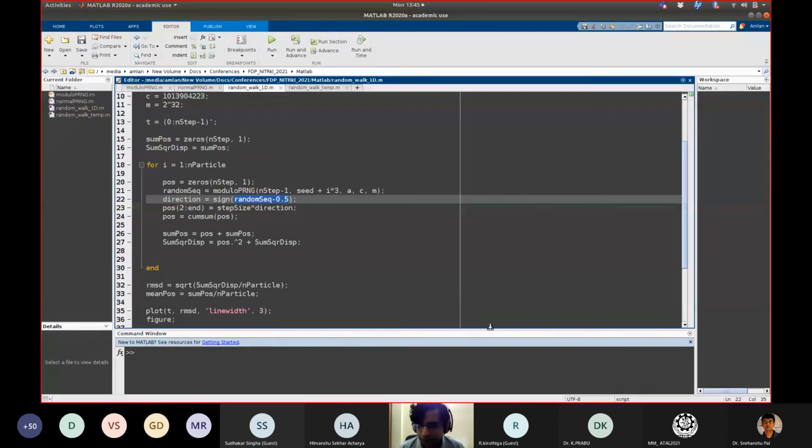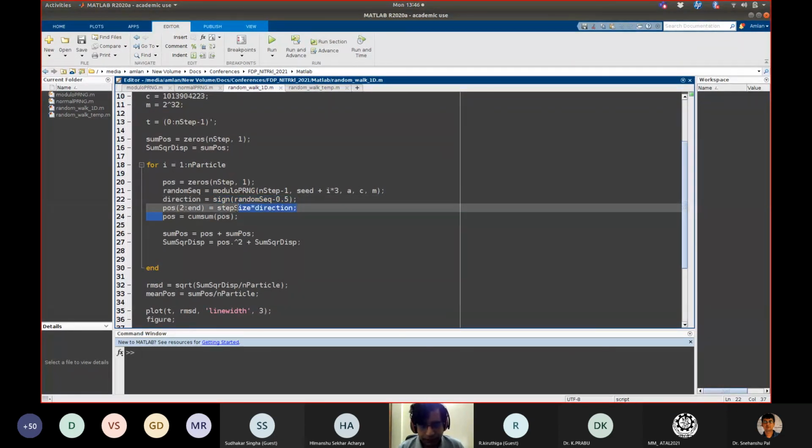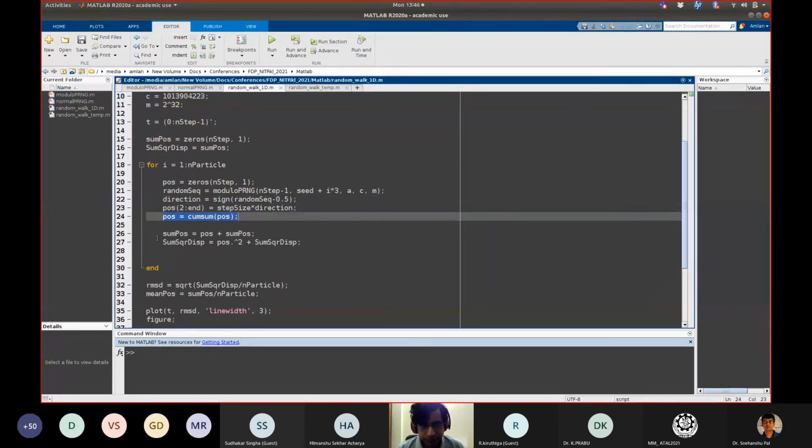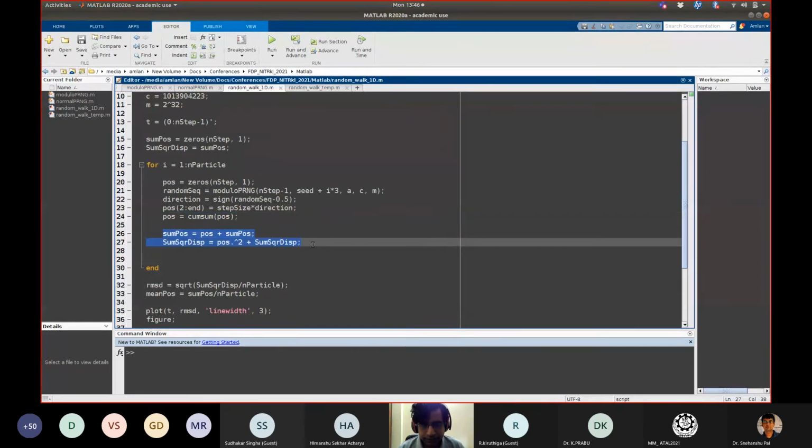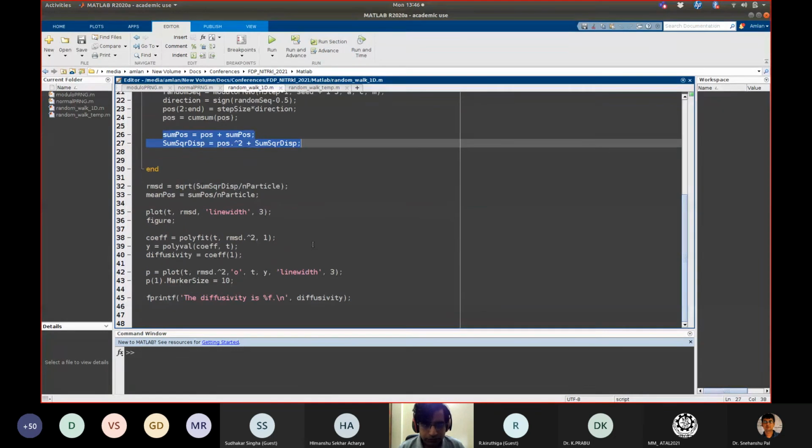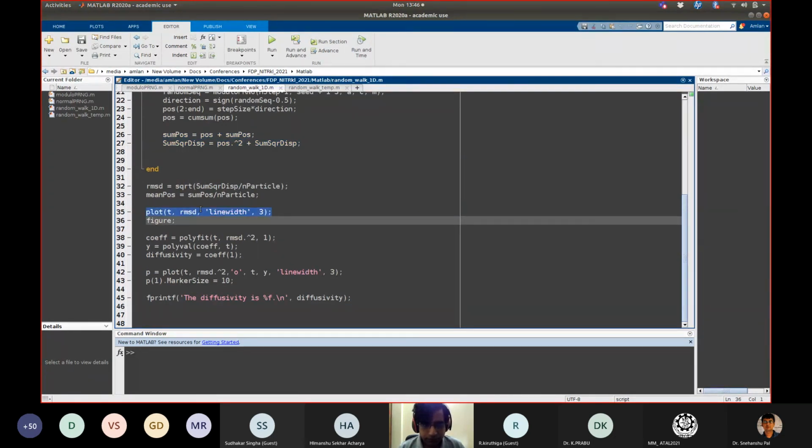And half of them will be negative, half of them will be positive. So I am just taking the sign of those values. So roughly half of them will be -1, and half of them should be +1. So I am randomly generating the direction. And then I am updating the positions according to the direction. Then I am calculating the sum and the square of that. And then I am finally plotting those values here. I am plotting with respect to time the value of the mean square displacement.